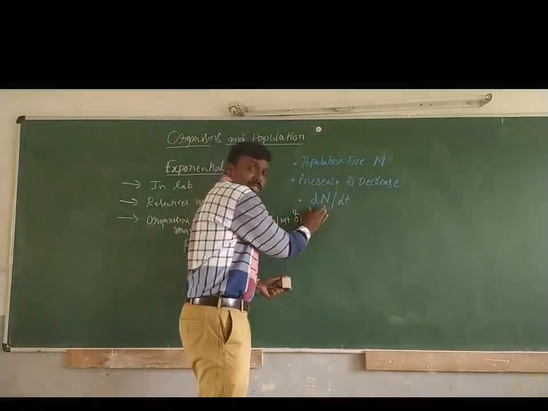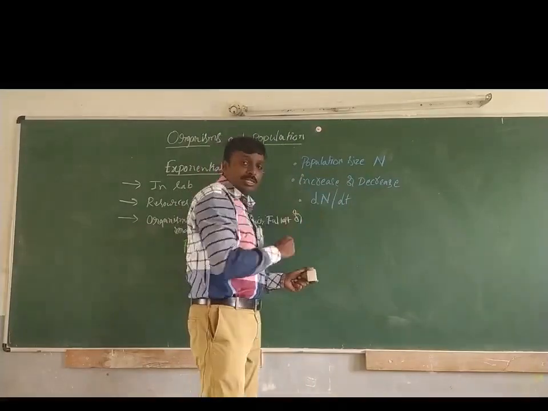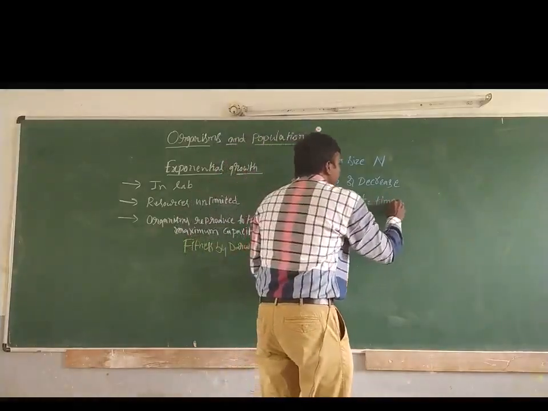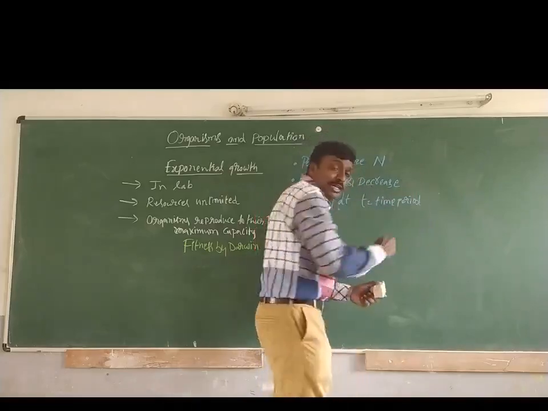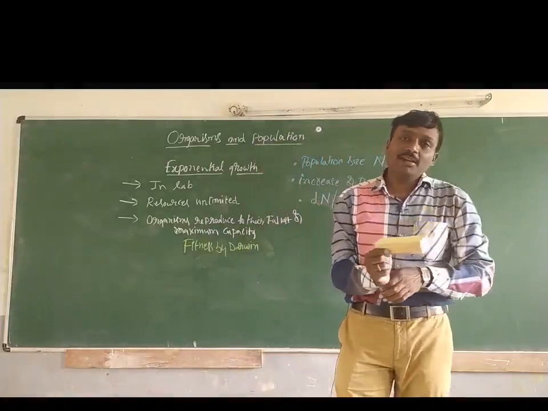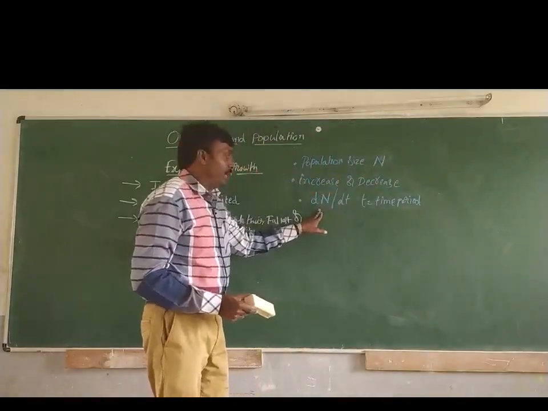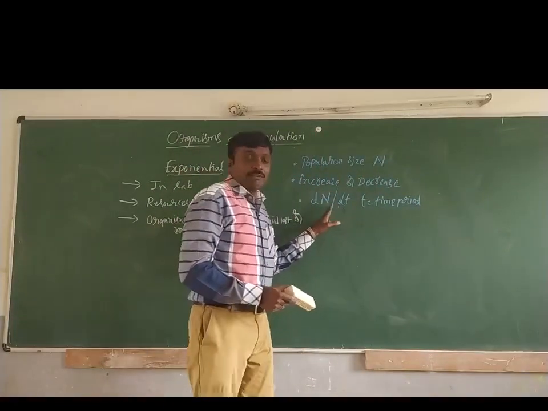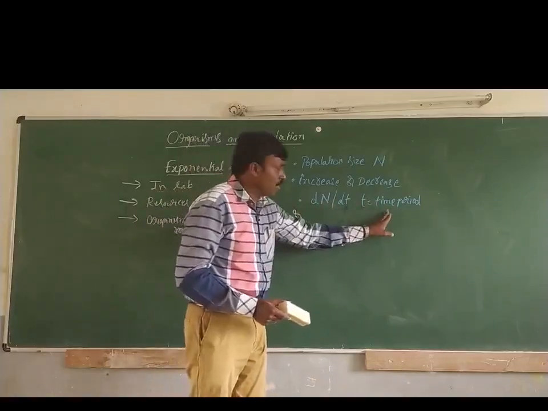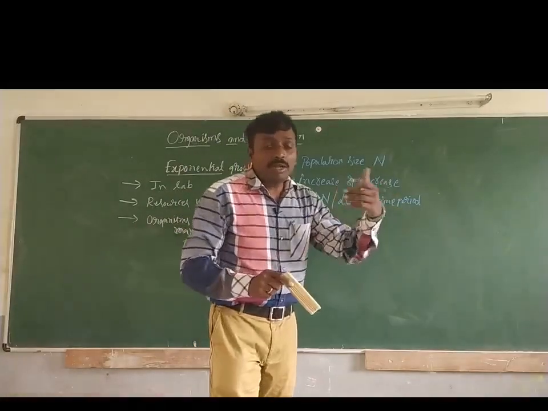Here small t stands for the time period required for the increase or decrease of population size. So please remember, dN is the change in population size, dt is the time taken for it.